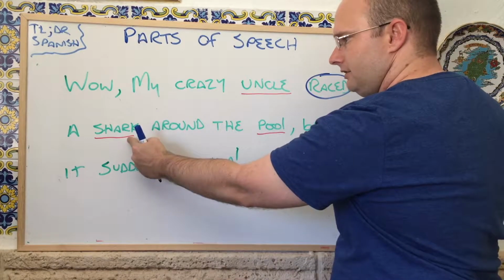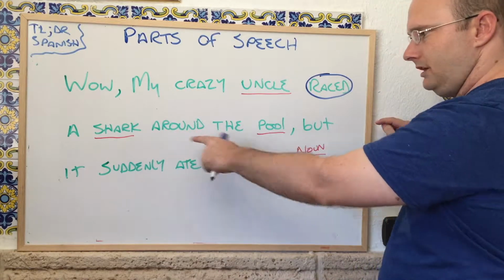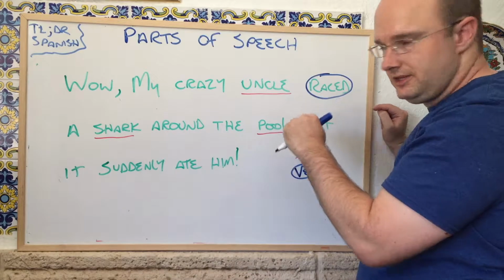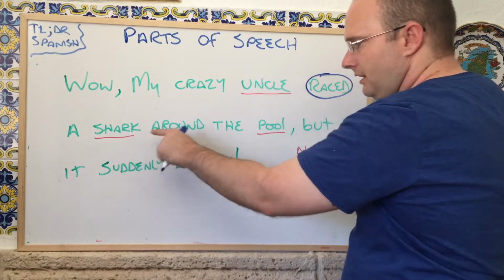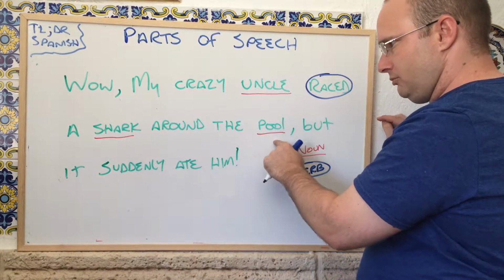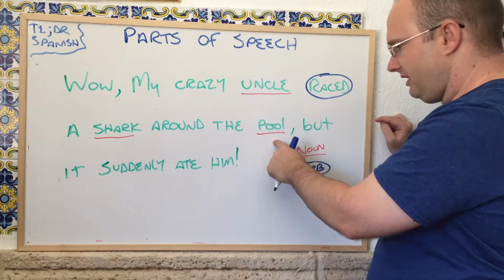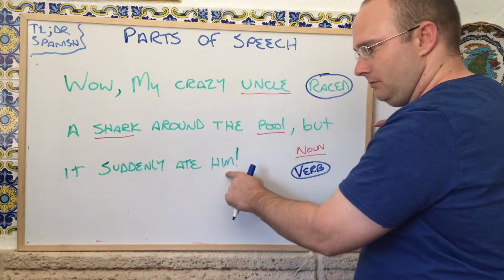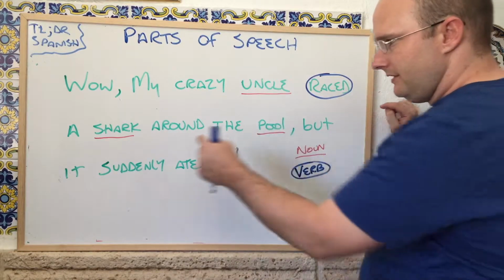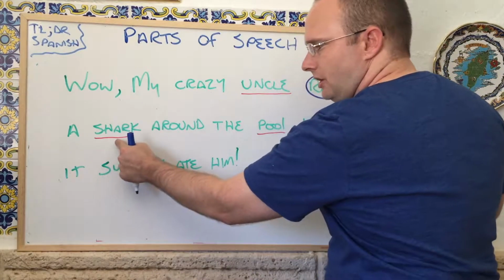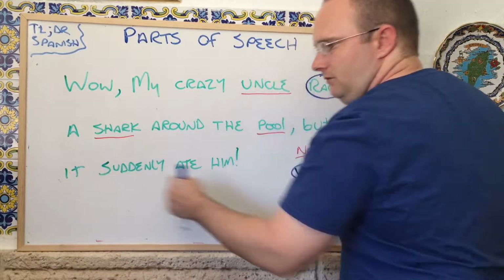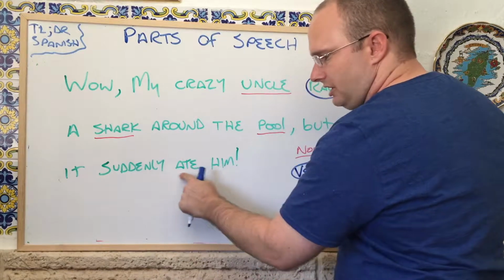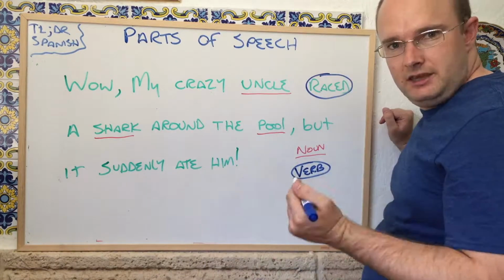A shark. Now, is the shark doing anything? It's also racing, but our sentence doesn't say the shark raced. So this isn't a subject. Around the pool. Does the pool do anything? No, it's just there. But it suddenly ate him. So it refers to that shark. And it's not a noun. We're going to look at that a little bit later. But it is the subject of the sentence. So ate is an action.